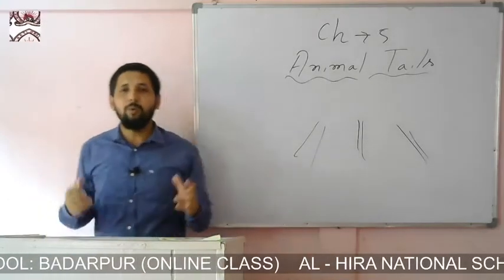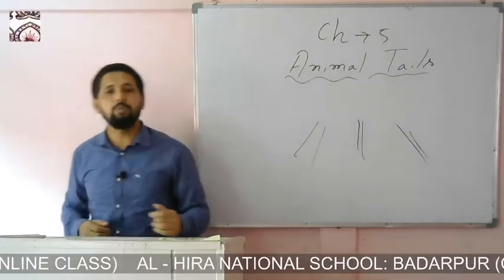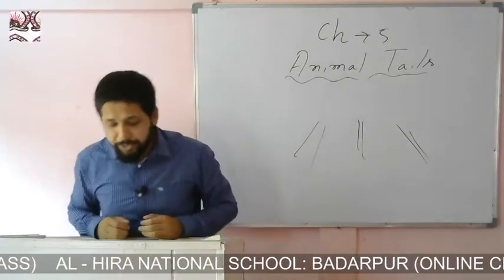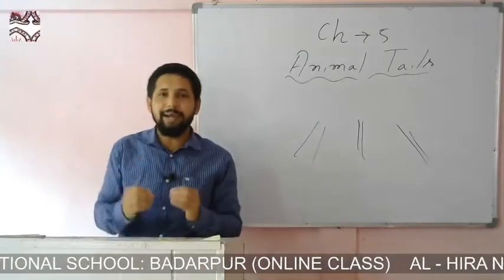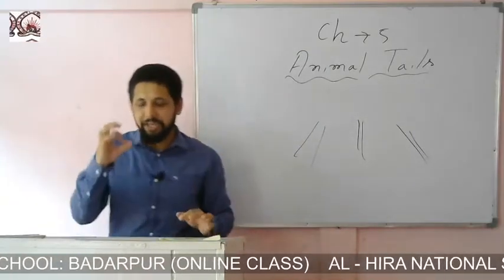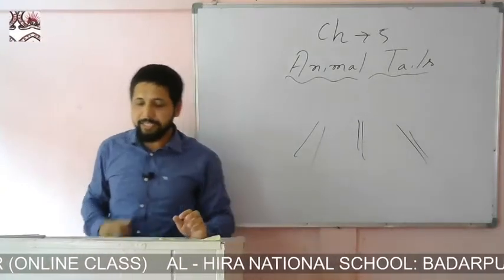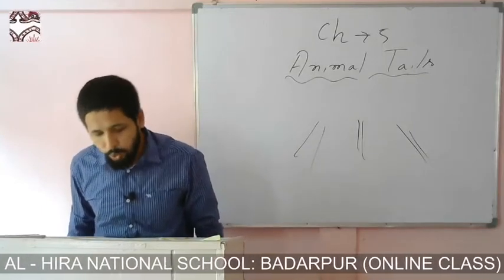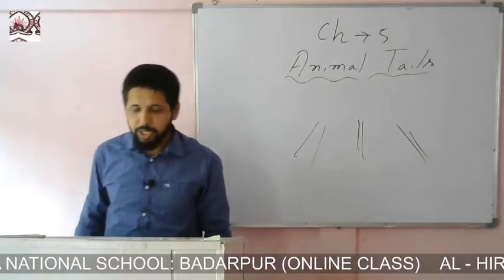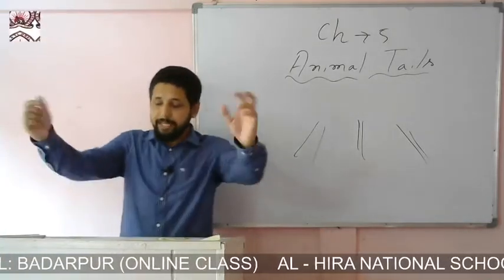Now let's talk about a monkey. Here we see a monkey's tail is long and slender. Here the word slender means slim. The tail of a monkey is a bit long and slender, thin. It uses its tail like another hand to hold on to the branches as it swings on trees.